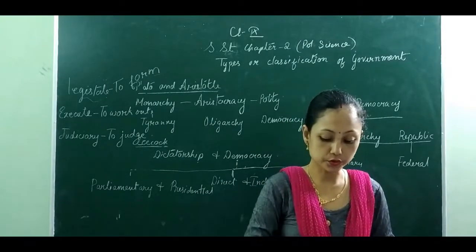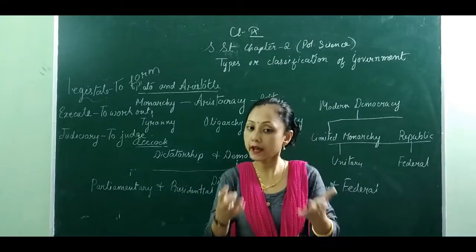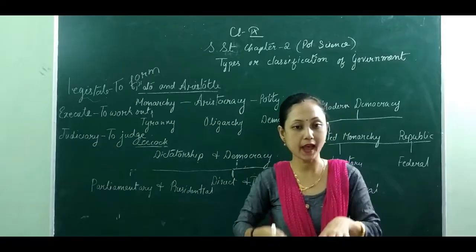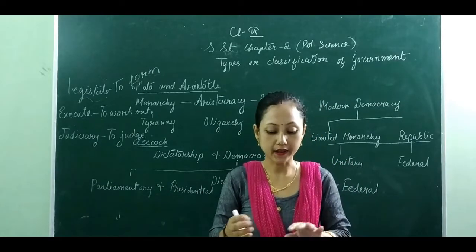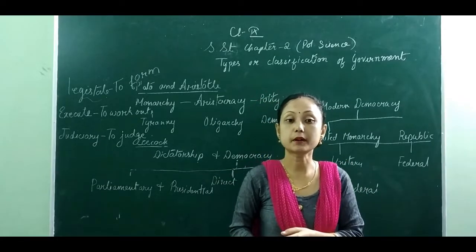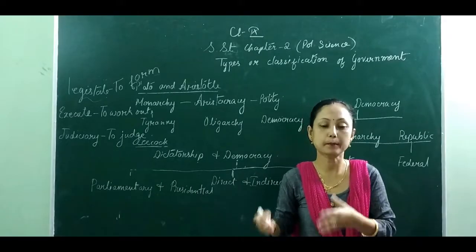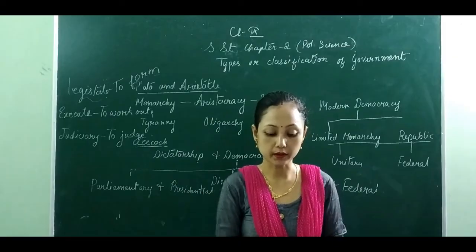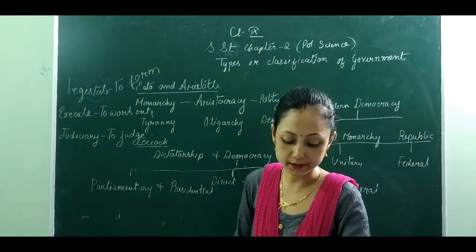Now let's go to the merits. If we have a parliamentary form of government, what good things can happen within our country? And lastly, we'll be discussing the demerits. If we have a parliamentary form of government, what bad things might happen. First of all, let's go with the merits.